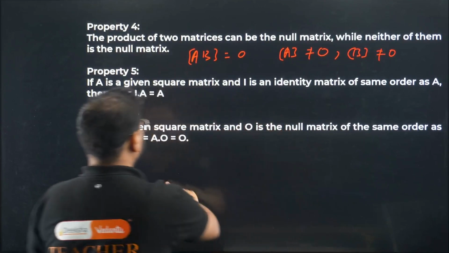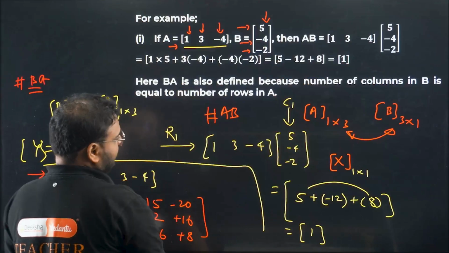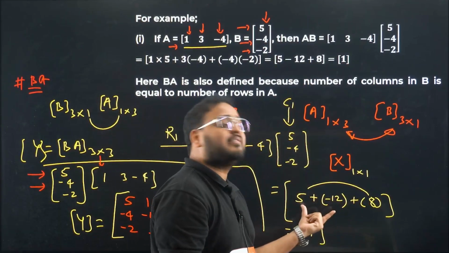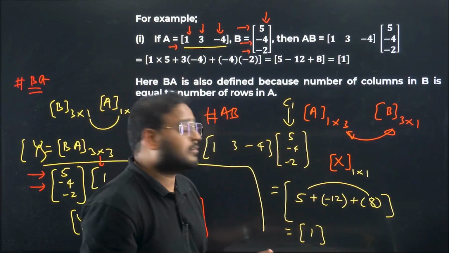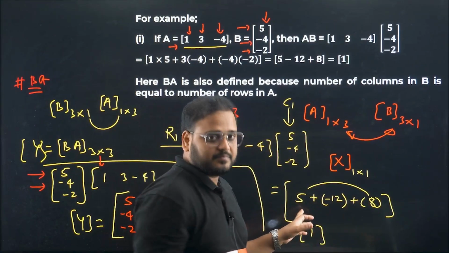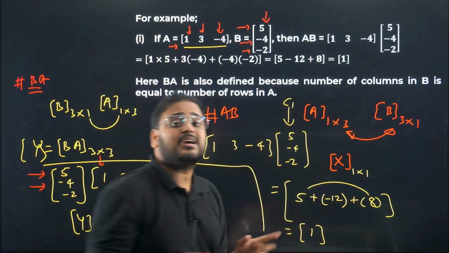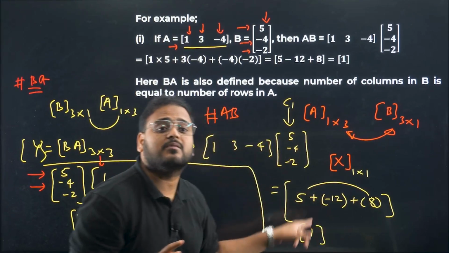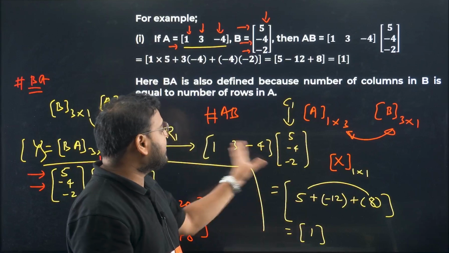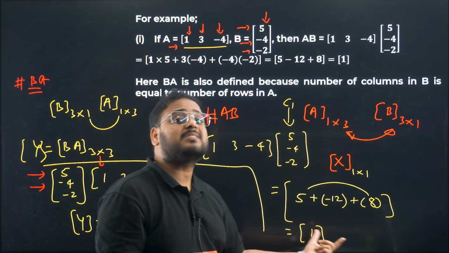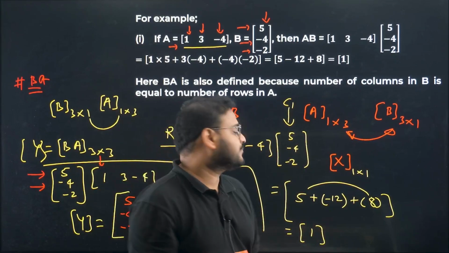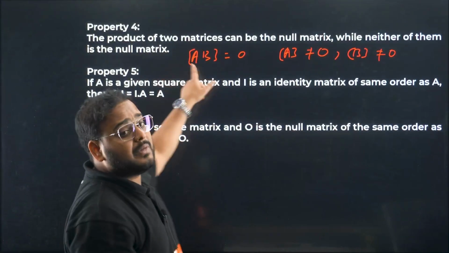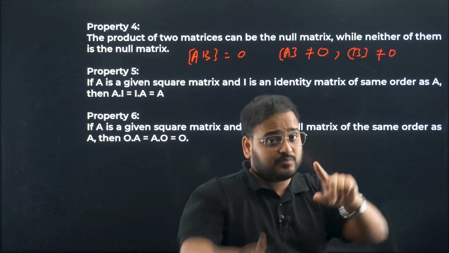For example, over here, see, you are adding, no? So it was minus 12 and 8 plus 5 is 13. But if you had a situation where it was 8 plus 4, think about it. 8 plus 4, how much is that? 12. If it was not 5 but a 4, then 12 minus 12 will become 0. So even though the matrix is not 0, the result will come out as 0. Getting my point or not? So even though A and B are not equal to 0, the result AB can be equal to 0. I hope this is clear.